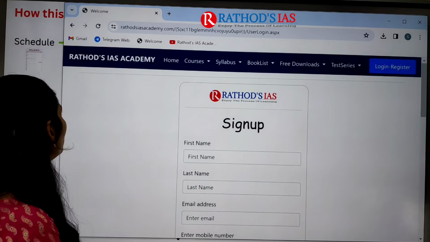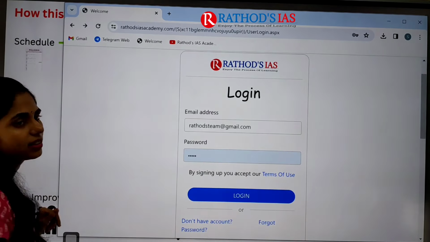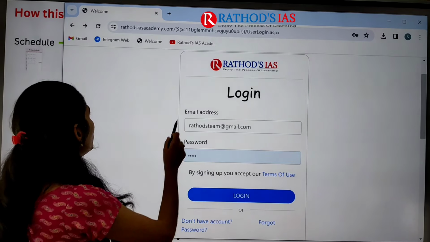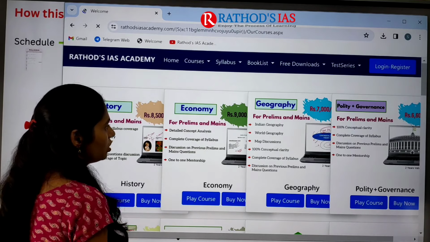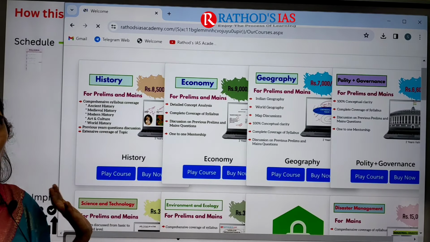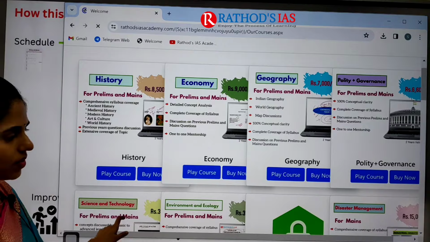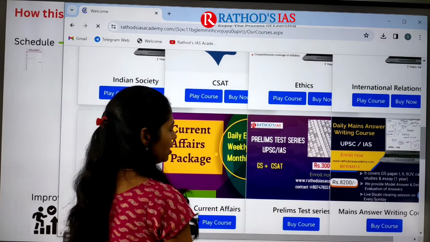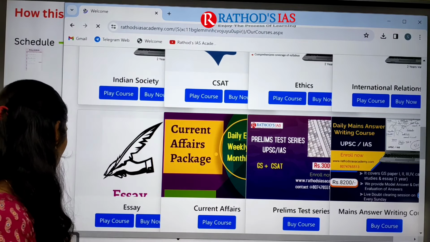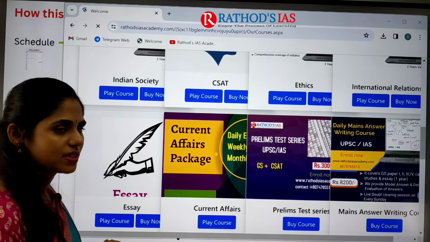Later you can log in with the registered email ID and password. Then you can click on courses, then course list. These are the wide range of courses that we offer at Rathod's IAS. At the end you can see our daily mains answer writing course. If you want to enroll, you can enroll directly through the website.